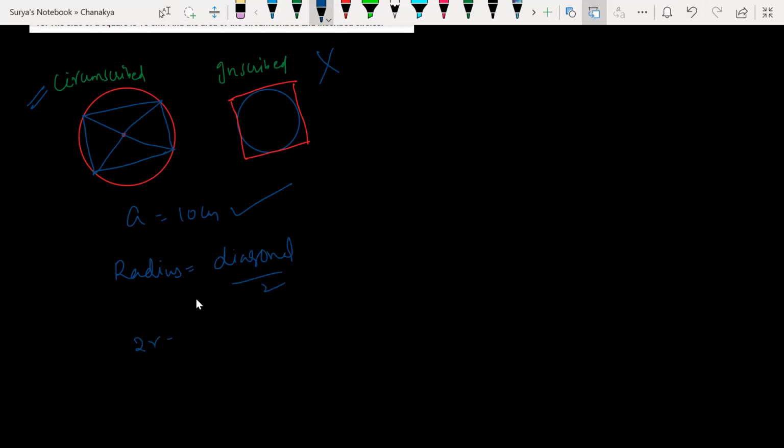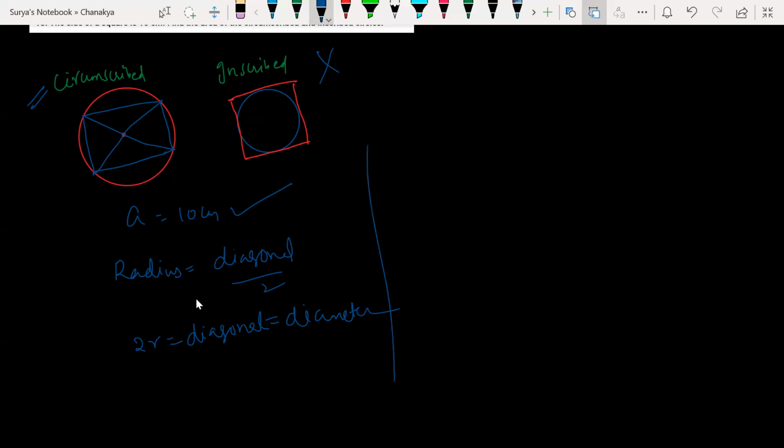Why? Because 2 times the radius gives me the diagonal here, like the diameter. Isn't it? You understand? Yes or no? So the diameter of the circle. Sir, can we take a right angle triangle and use the Pythagoras theorem? So, okay, this is what I got.